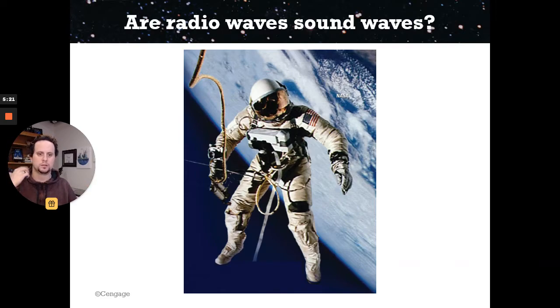And that's why you need air to be able to have that propagate. Light is made up of electric and magnetic fields that oscillate, that bounce back and forth. The magnetic field and the electric field change, and they don't need atoms or molecules to do that. They don't need air, they don't need water to travel through.